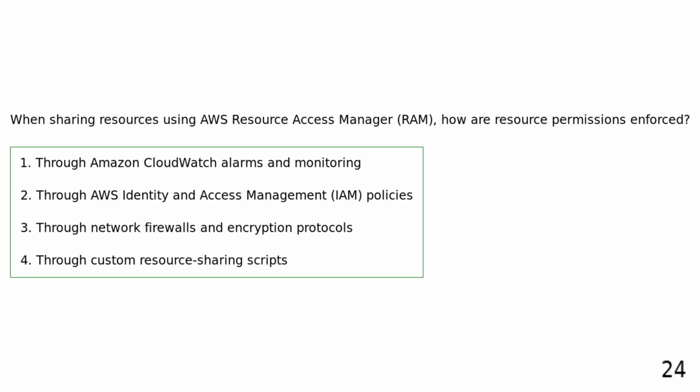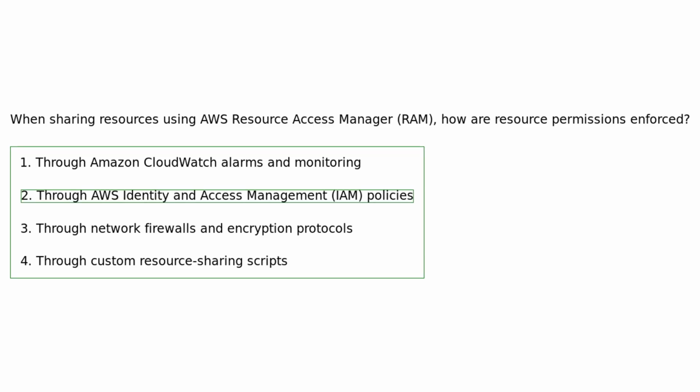When sharing resources using AWS Resource Access Manager, how are resource permissions enforced? Through Amazon CloudWatch alarms and monitoring. Through AWS identity and access management policies. Through network firewalls and encryption protocols. Through custom resource sharing scripts.